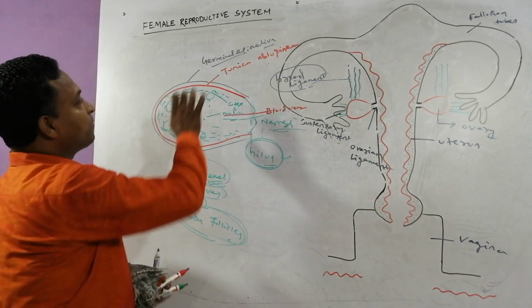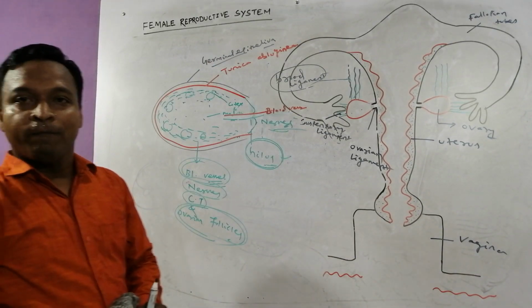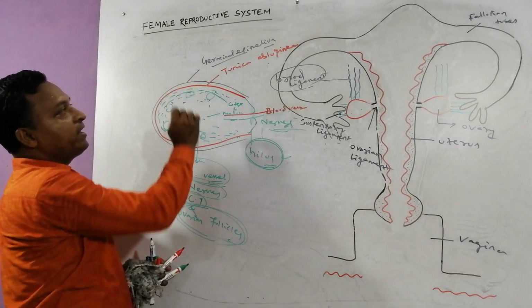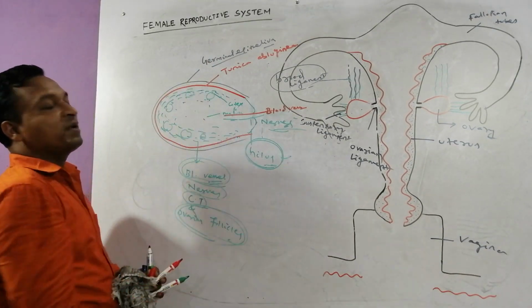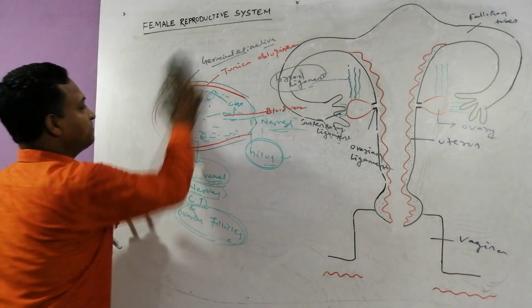Next, try to guess, my dear. Very interestingly, the outermost is which epithelium? Germinal epithelium. Yes. Just below that, which one? Tunica albuginea. Just below that, what is present? Stroma is present. Right.